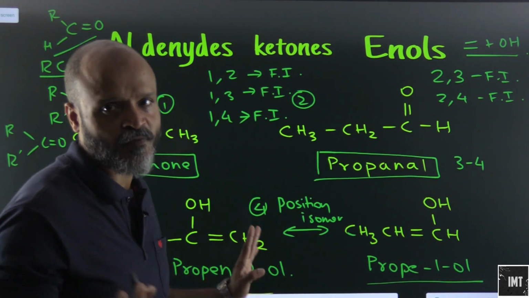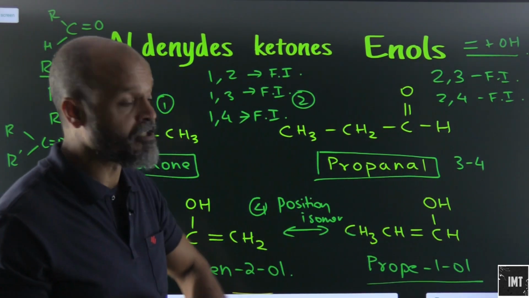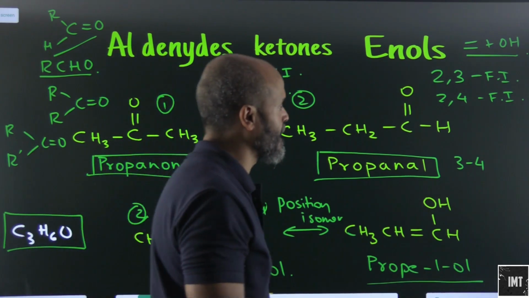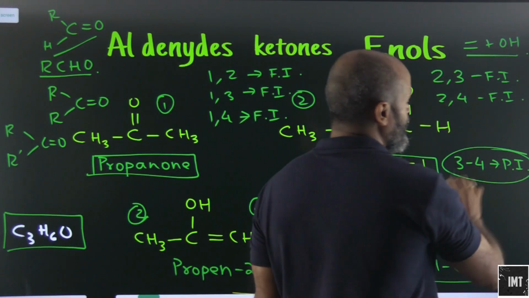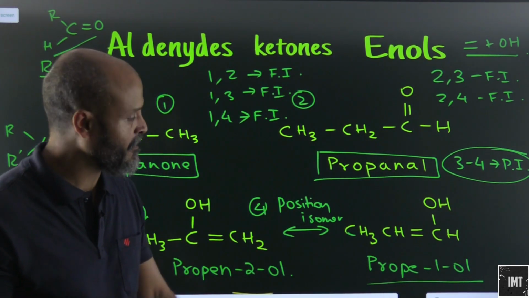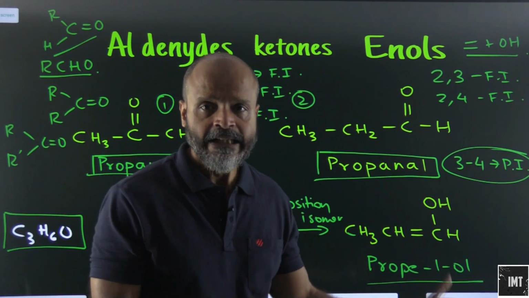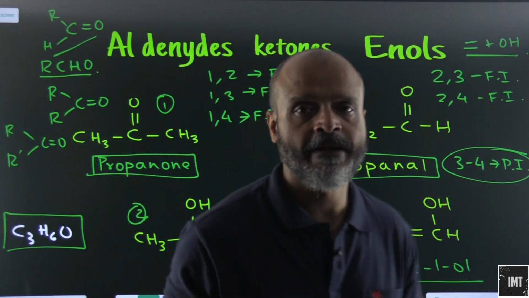Both are enols, so they are not functional isomers, but there is a difference in the functional group position. So this will be what? Position isomer. When there is a difference in just the number of the carbon atom to which the functional group is attached, that is known as a position isomer. Okay.